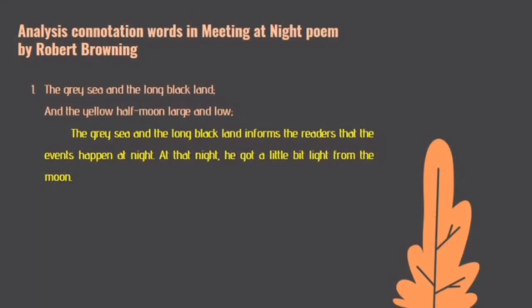Analysis of connotation words in the Meeting at Night poem by Robert Browning. The gray sea and the long black land, and the yellow half moon large and low. The gray sea and the long black land inform the reader that the events happen at night. At that night, he got a little bit of light from the moon.